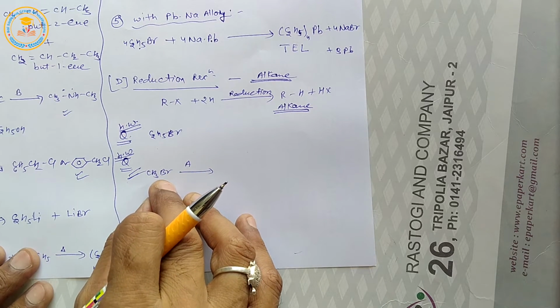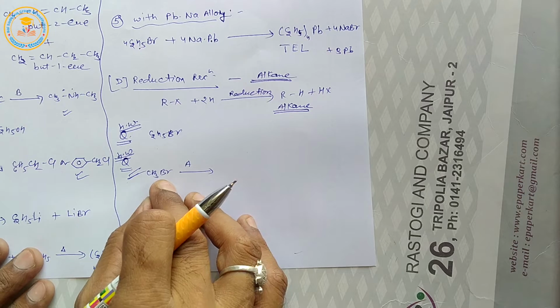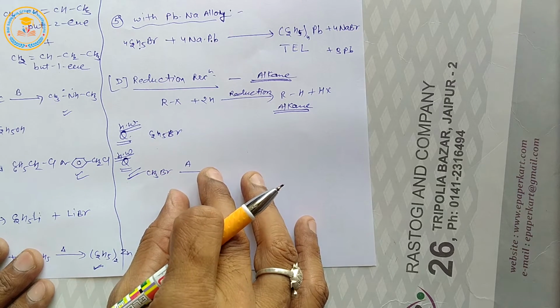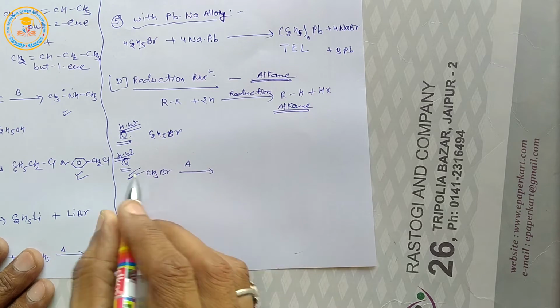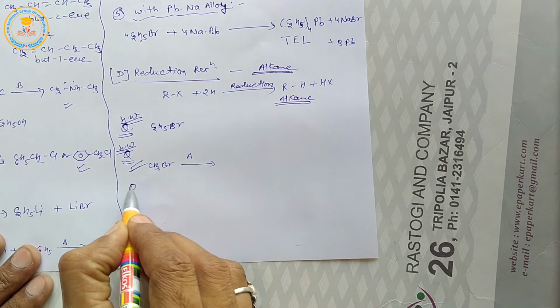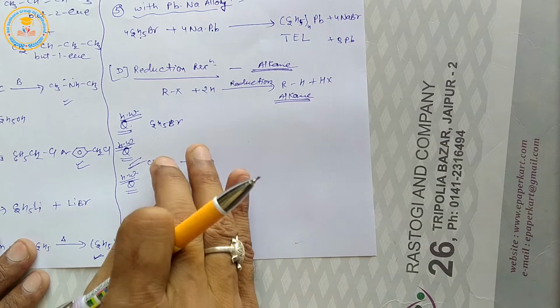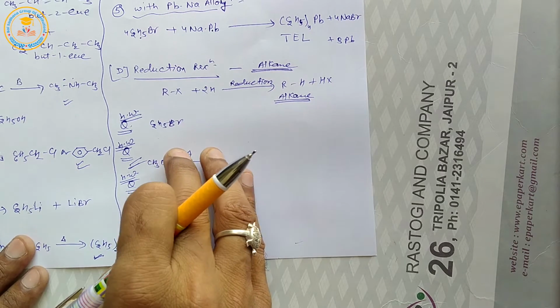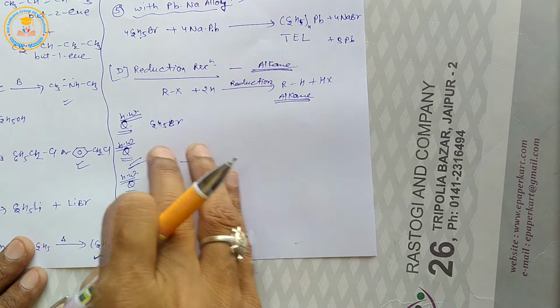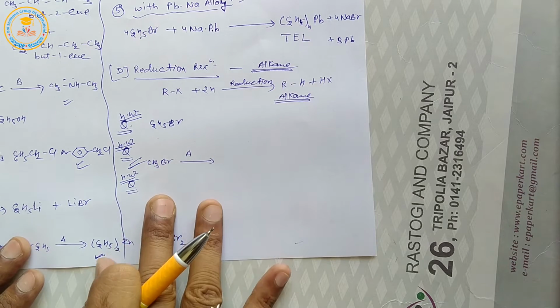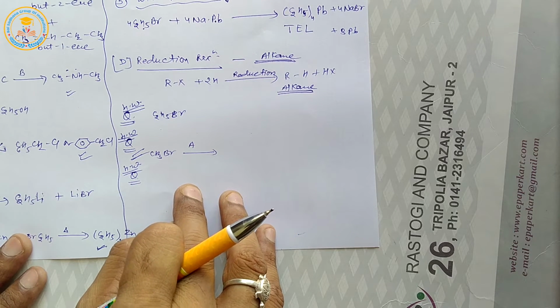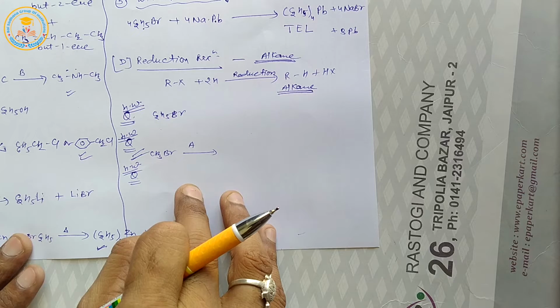This question was completed in our previous class. Now next question for homework. We have already discussed that question in our previous class. So next question for homework. Write chemical equation for synthesis of toluene.